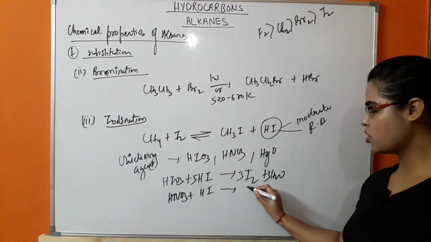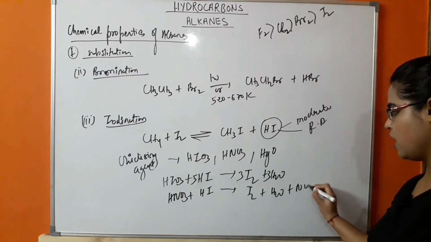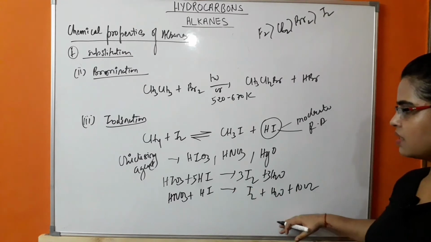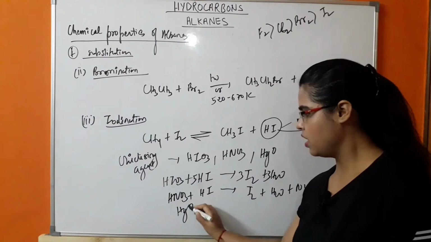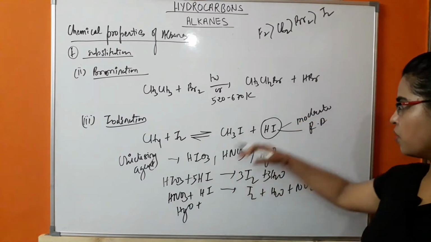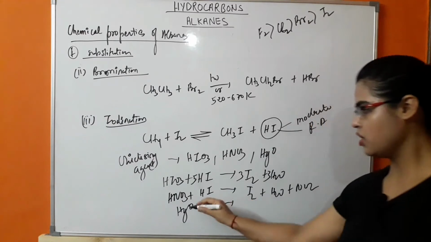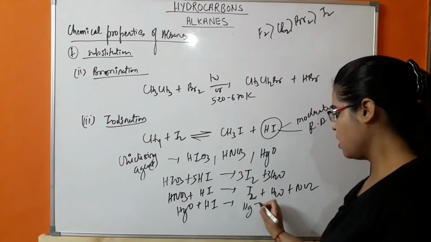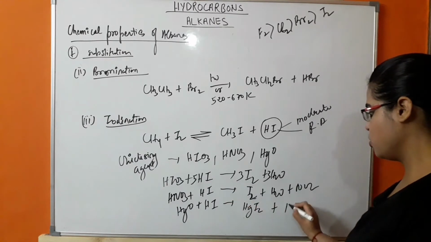There will be formation of I2, H2O and NO2. Okay, you have to balance the reaction. If you use HgO as an oxidizing agent for the removal of HI, then there will be formation of HgI2 and removal of H2O.